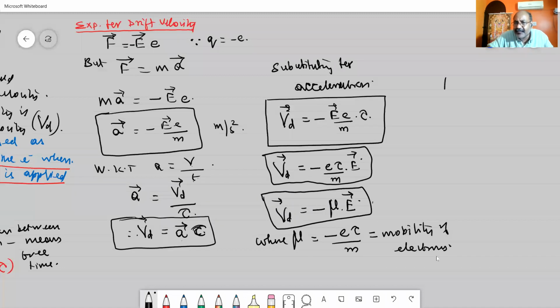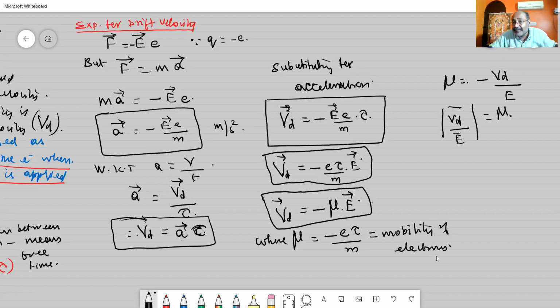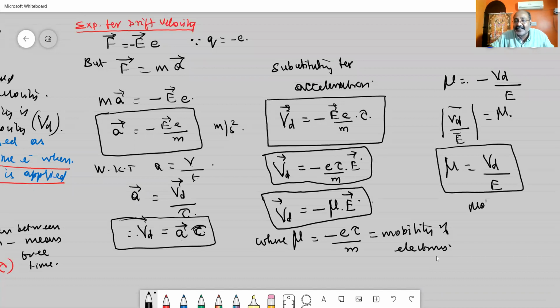From this equation, I can define the mobility mu equal to minus V suffix d divided by E. Taking the modulus, the modulus of V suffix d vector divided by E vector is equal to mu, and when taking the modulus I leave out the minus. So mobility mu equals the drift velocity V suffix d per unit electrical field. Mobility is defined as drift velocity per unit electric field.